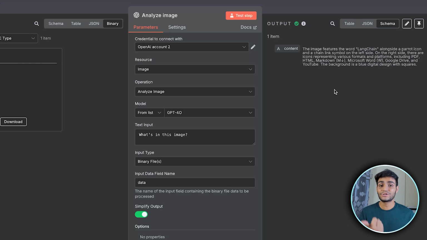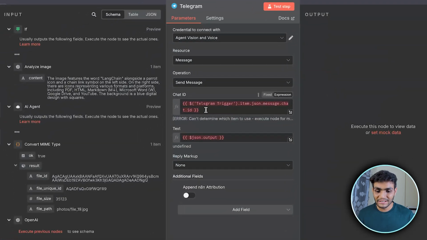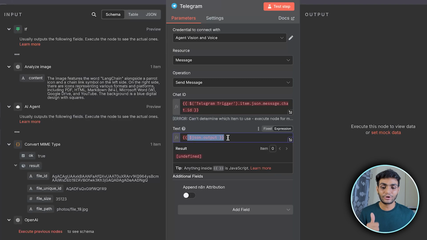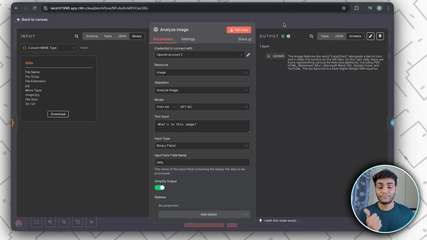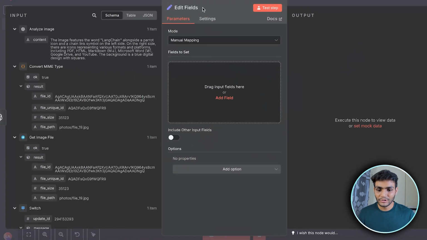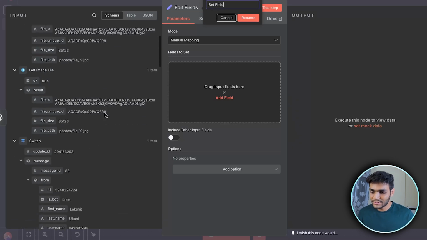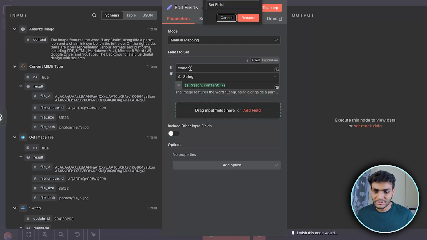Now we need to send this message to Telegram. For that, we'll connect this node over here, but you will see some discrepancy. In Telegram, we can see it is not working properly. It is also expecting a JSON output file, but we are sending a different format. It is sending a content field, so we need to convert it into an output field. So we'll add a Set Field node, rename it, and get the message. We'll take the content from OpenAI and convert it to output, and test the step.